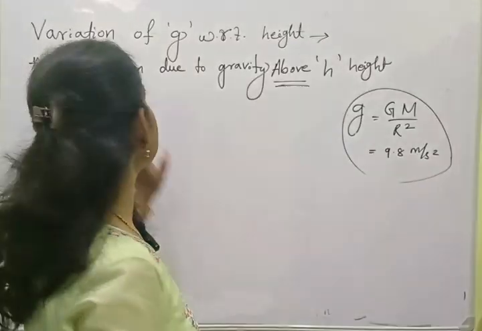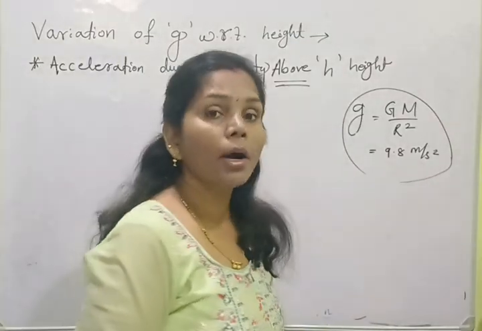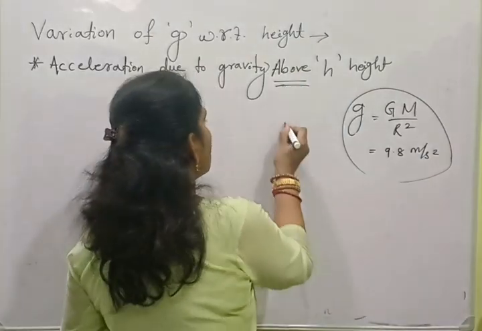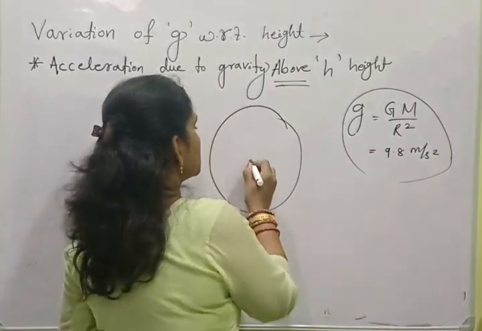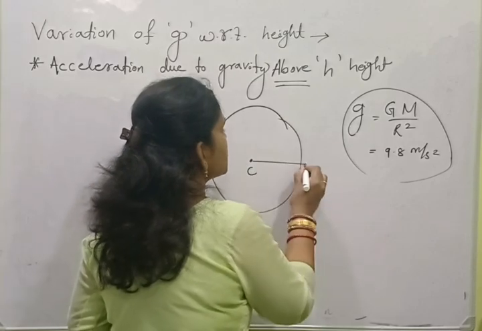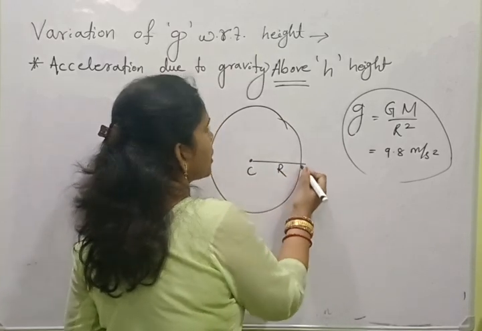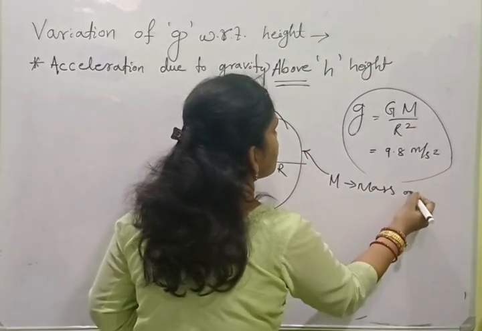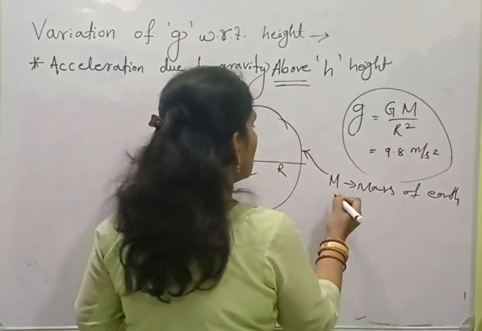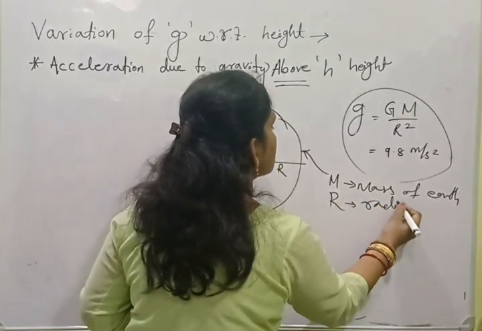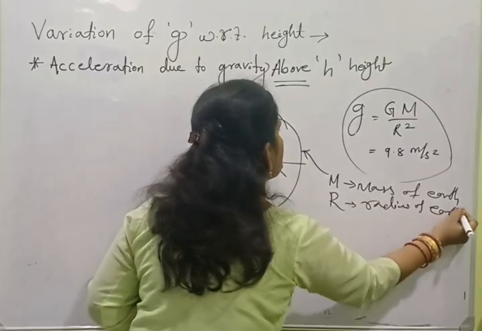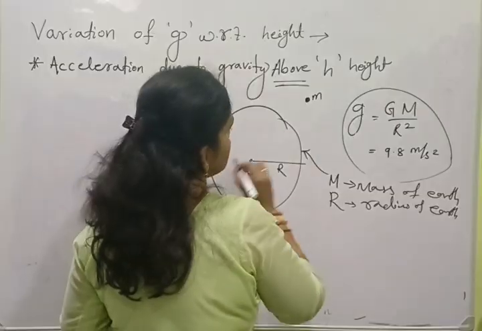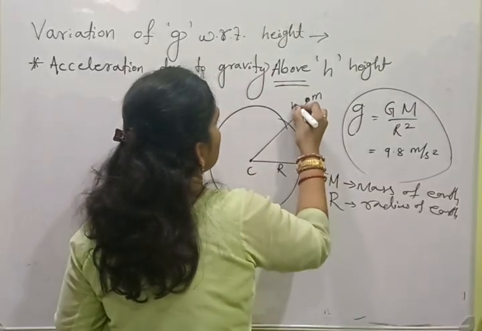So the first case is acceleration due to gravity at height h. Let us assume this is our earth. This is the center and this is the radius of the earth. Let m be the mass of the earth, R the radius of the earth, and let us assume this is the position of an object at height h above the surface.